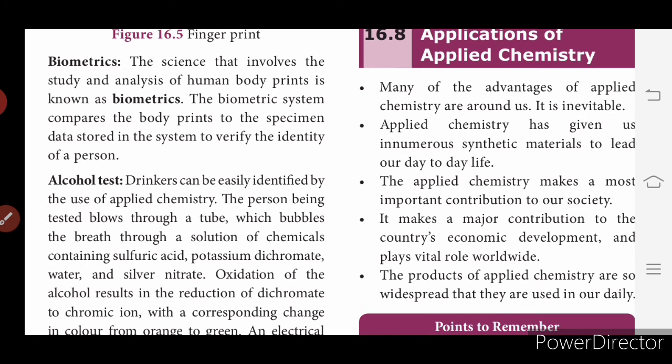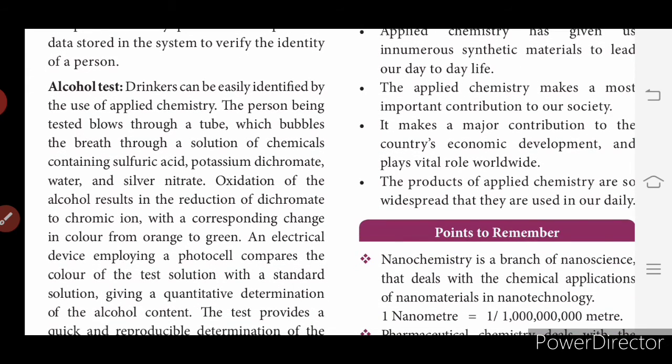So then next is alcohol test. Drinkers can be easily identified by the use of applied chemistry. So what is the solution that is used here? The person being tested blows through a tube which bubbles the breath through a solution of chemicals containing sulfuric acid. So which acid is used? Sulfuric acid, potassium dichromate, water and silver nitrate. Oxidation of the alcohol results in the reduction of dichromate to chromic ion with a corresponding change in color from orange to green.